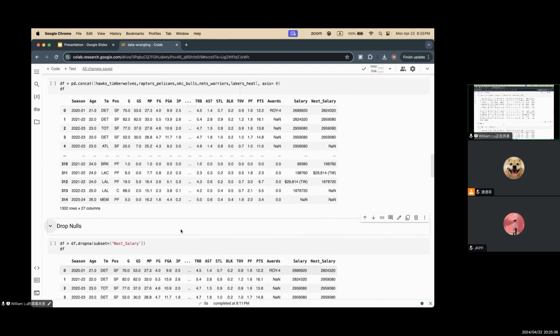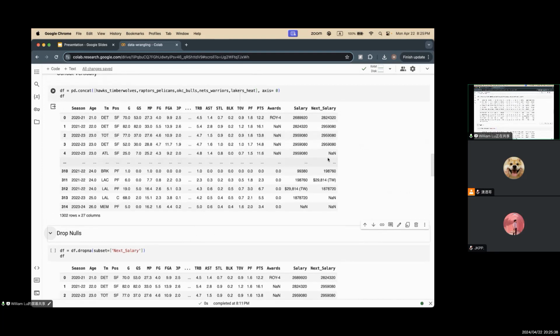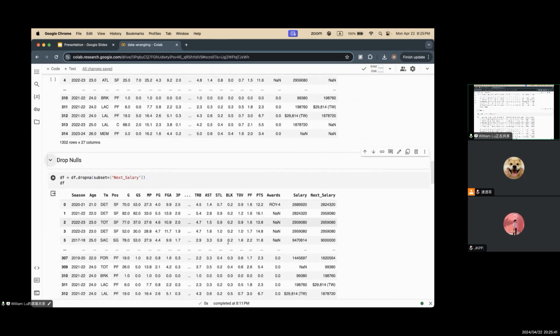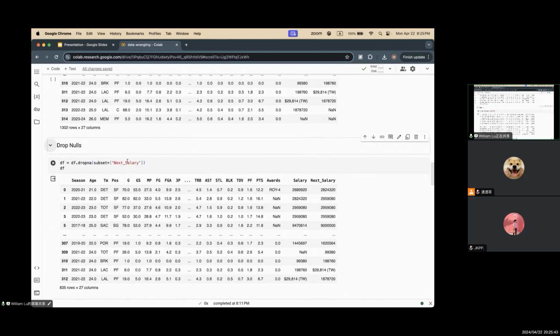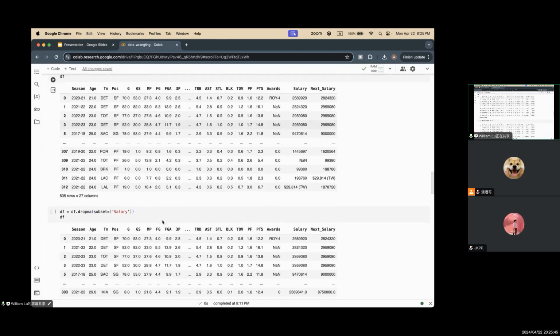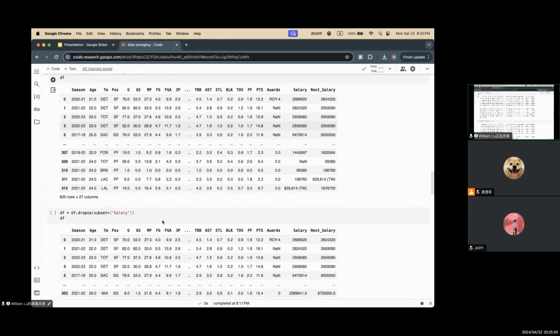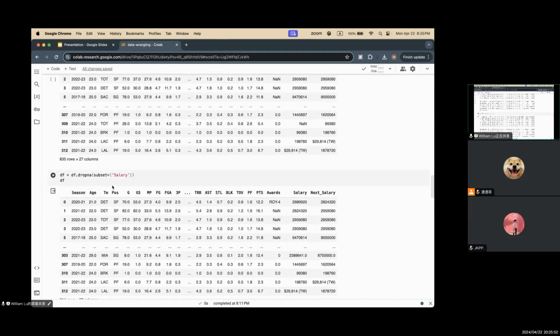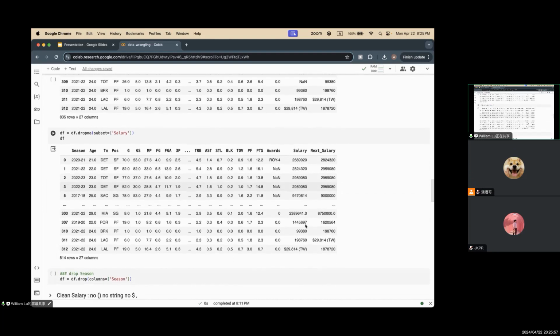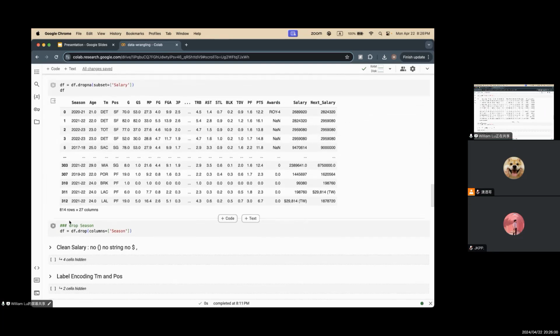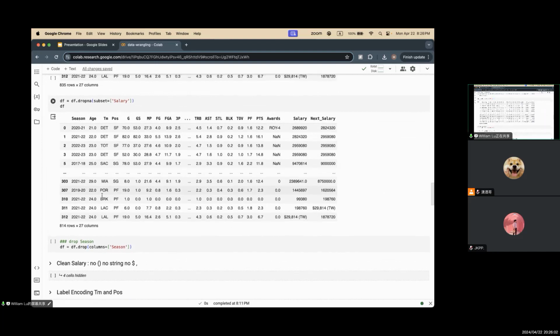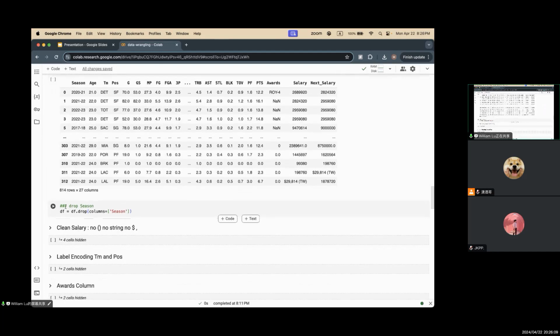So we're gonna drop the rows with null values in the next salary. That's why we set the subset equals to next salary. We are also gonna drop the rows with null values in salary because that's gonna be our feature too. And the season column, as I said before, is not useful here because the time of the year doesn't mean anything to a player's salary.